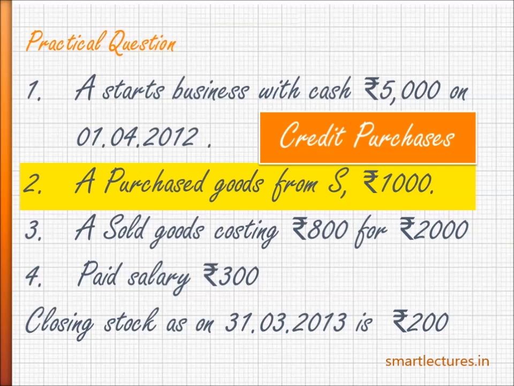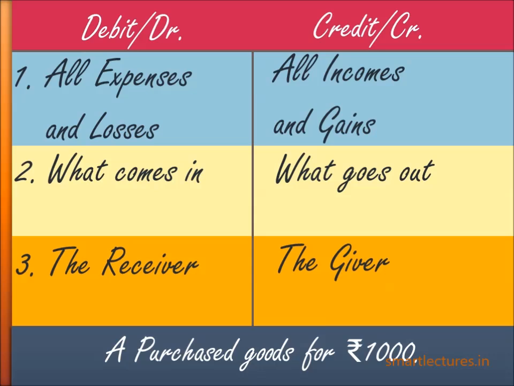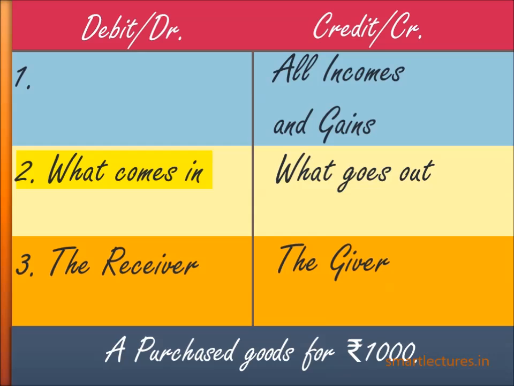So let's move to the table because we have to find out one debit and one credit. On the debit side, debit all expenses and losses. No. When we purchase the goods, it's not an expense, it's not a loss. Now move to the second option: debit what comes in. Has anything come in? Yes. The goods have come in because we have purchased goods. So on the debit side, we'll write down goods.